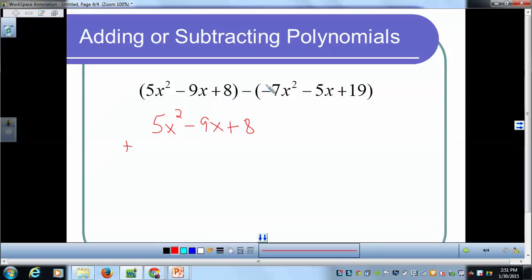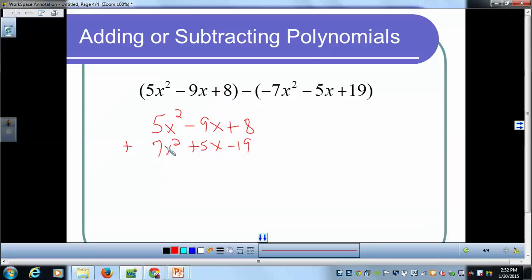So when I subtract a negative 7x squared, that's really a positive 7x squared, so I'm going to put that right here. And when I subtract negative 5x, that's really like adding 5x. And when I subtract 19, that's just like subtracting 19. Once again, I'm making sure all my like terms are in the same column.